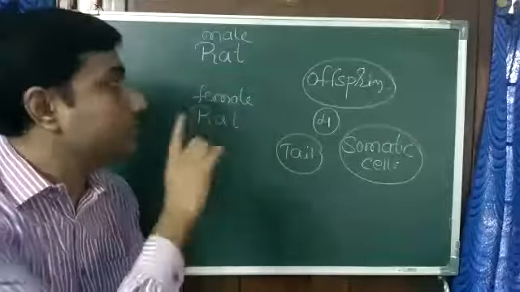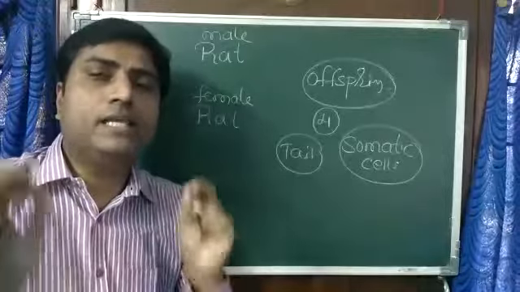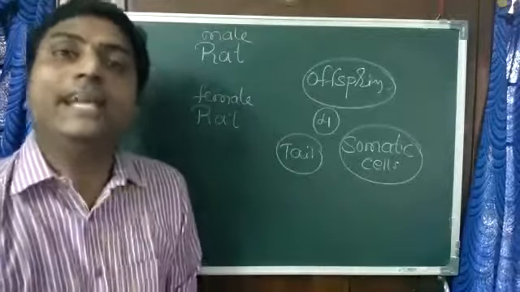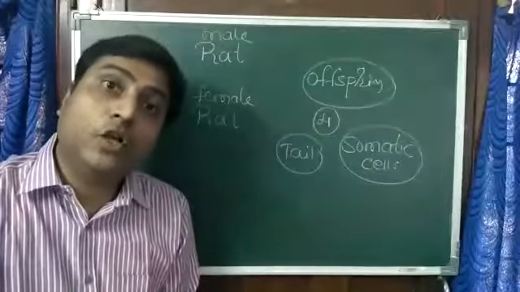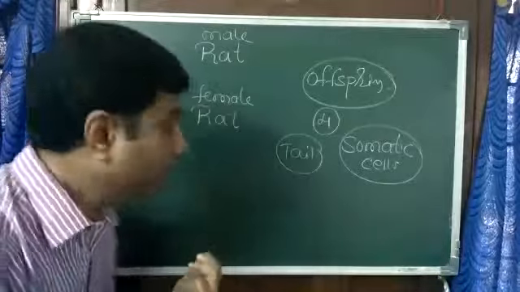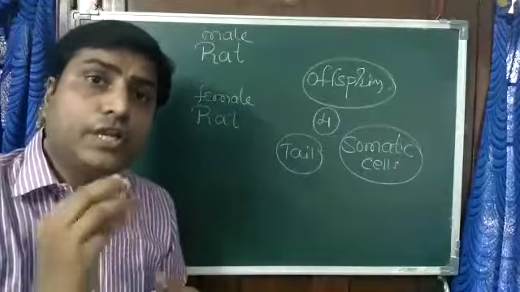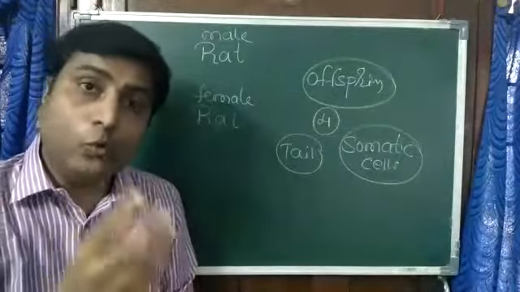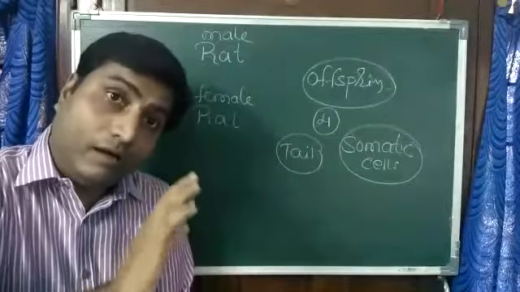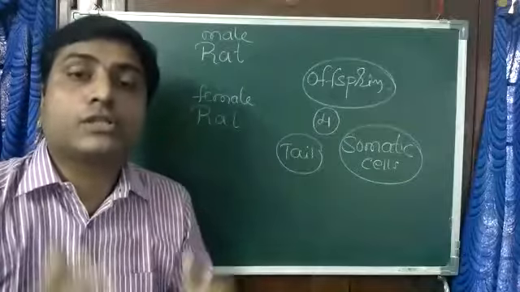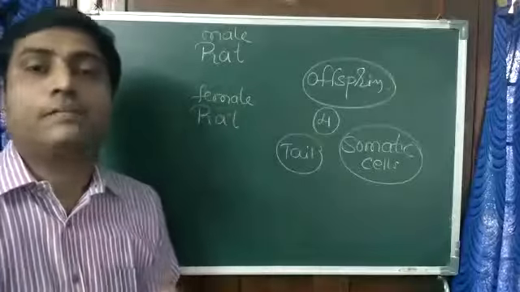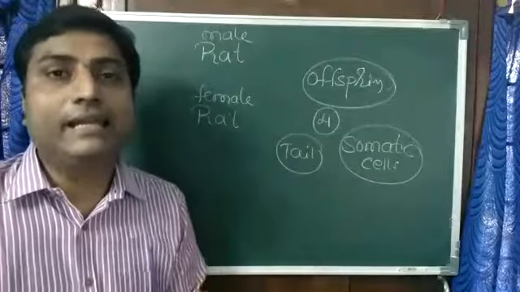So that is the concept of acquired character. One thing is very clear here: acquired characters will not get inherited, they will not be transmitted to the next generation. Then which character will get transmitted? Only a change in the gene or DNA, because that change has to take place in the gamete, and under that condition you can observe some variation in the next generation. So this is the simple concept of acquired and inherited traits.